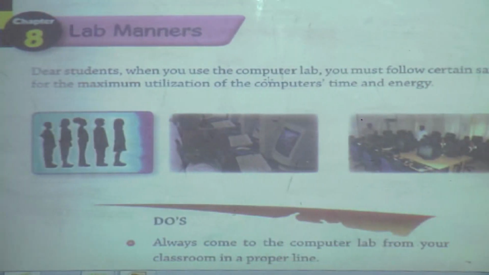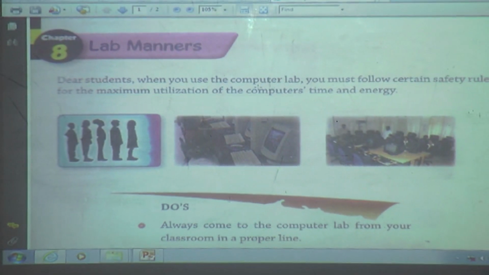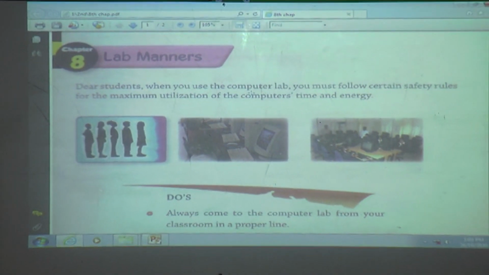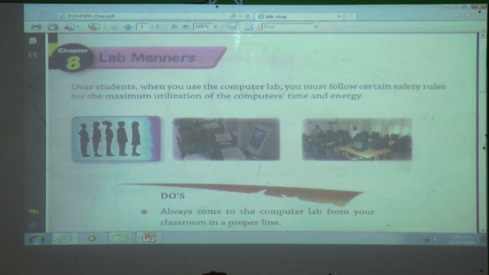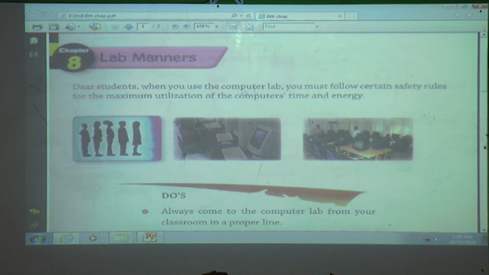Name of the chapter is Lab Manners. Chapter number 8, Lab Manners. When we go into a computer lab, how to behave in a computer lab? It is called lab manners. We are going to the computer lab for practice, right? When we enter the computer lab, how to behave? Which things we have to do, which things we don't have to do?